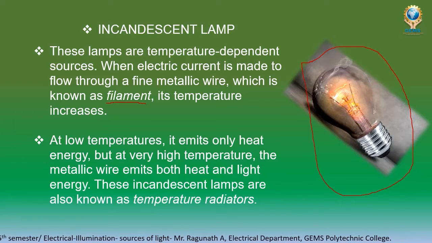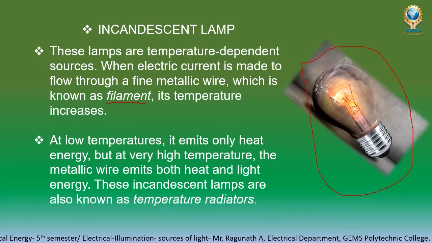Solid light it will give. So that is the principle of the incandescent lamp. Because of the heat, it will give the light. So we say it is a temperature dependent source. If enough temperature is there, it will give good light. So this is the basic important thing of the incandescent lamp.